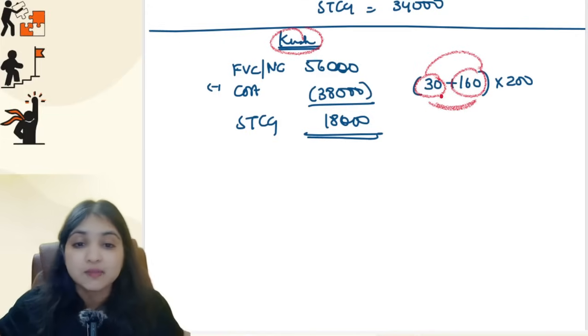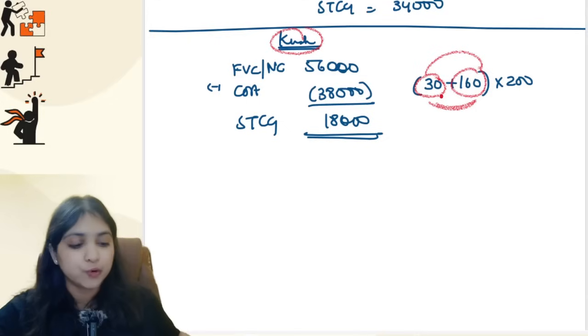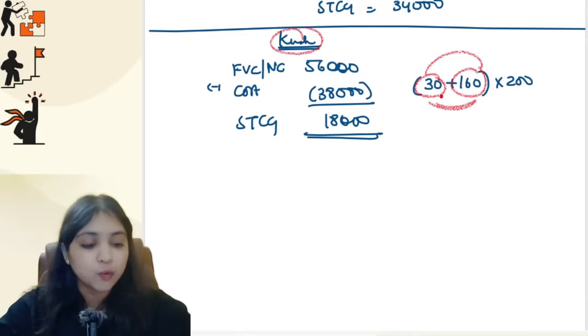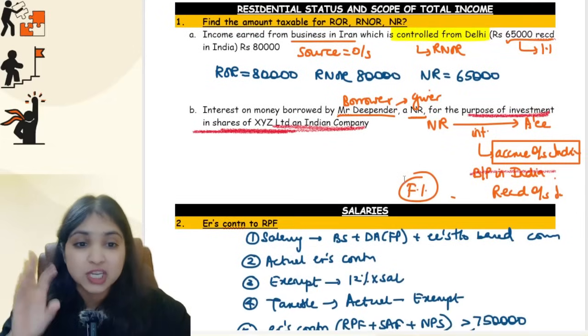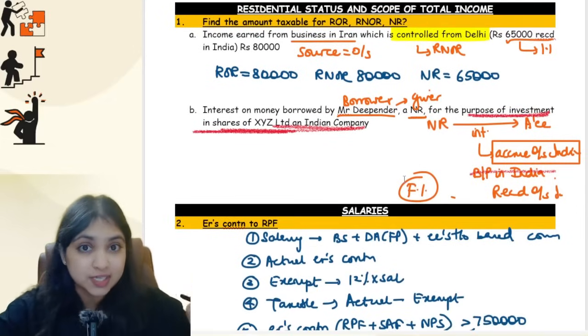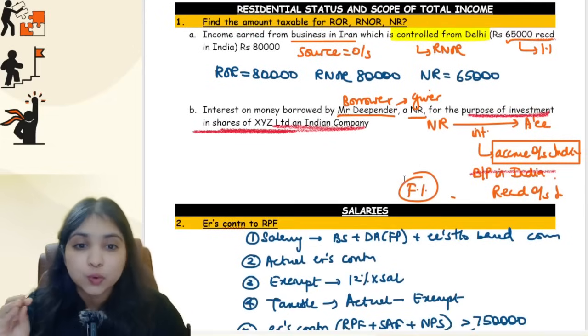Okay, so these were the 10 most important points I wanted to discuss with you first before I go into the total income adjustments, guys. So I'll just give you one quick revision of all the points I've discussed with you till now. Yes, I'm giving you a revision of the revision.